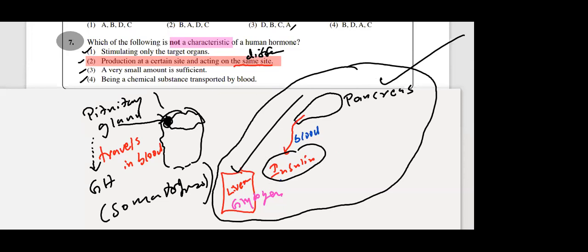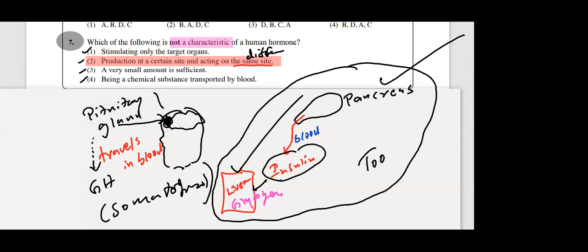How does insulin travel from the pancreas to the liver? There are two different locations. Through blood. Who takes away insulin from the pancreas to the liver? By blood. Right? When blood goes to the liver, the liver gets a signal. What happens if too much insulin, what problem will arise?